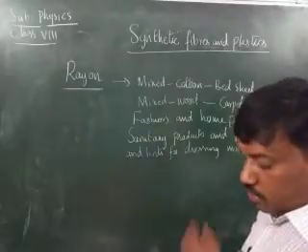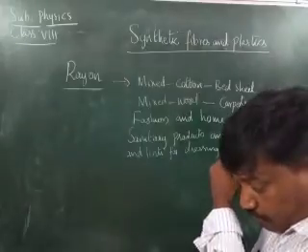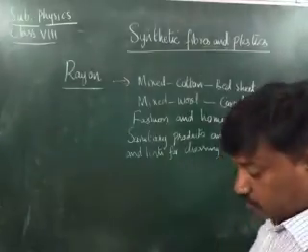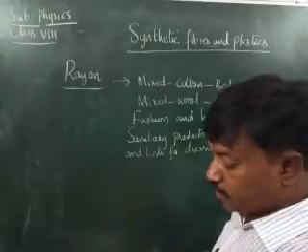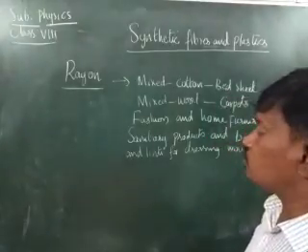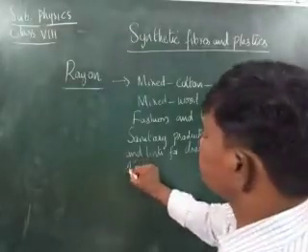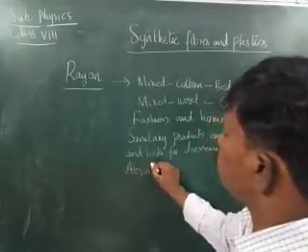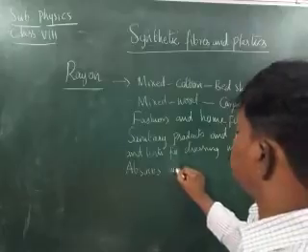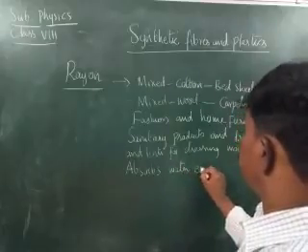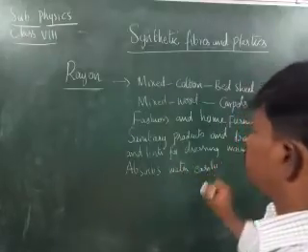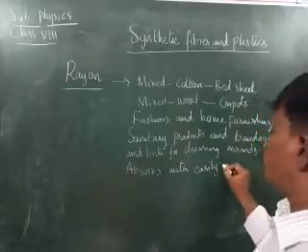Okay, children. Rayon is a perfect fiber to prepare fabrics because it is made from plant cellulose. It absorbs water easily, and when it absorbs the water, it becomes weak and it can be broken.